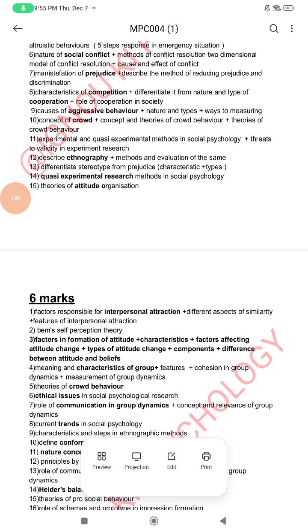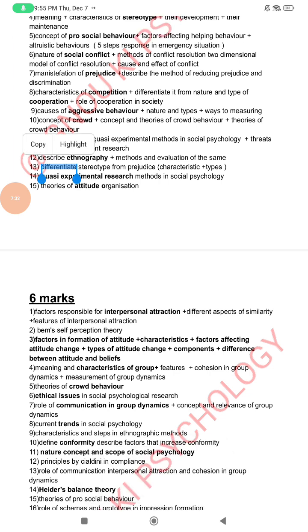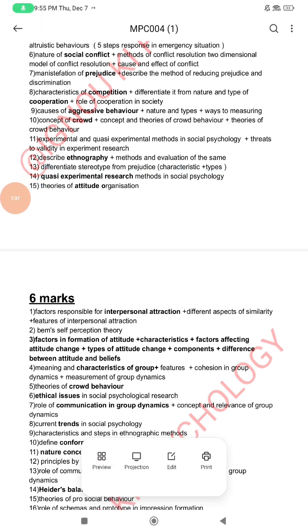Question number 30, differentiate stereotype from prejudices, then characteristics plus their types. We have already seen what is stereotype and prejudices. Be prepared on this topic very nicely, because as this paper is itself of social psychology, it is bound to come: stereotype, prejudices, attitude, social behavioral, conflict resolution. So be thorough with all these topics.